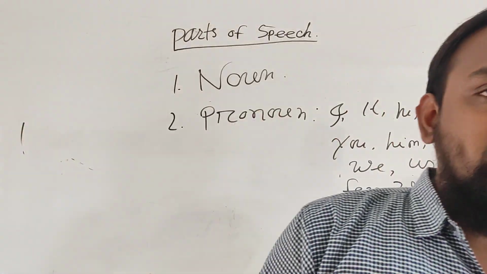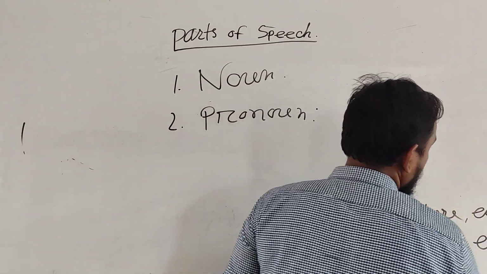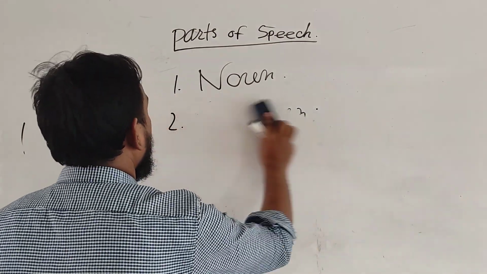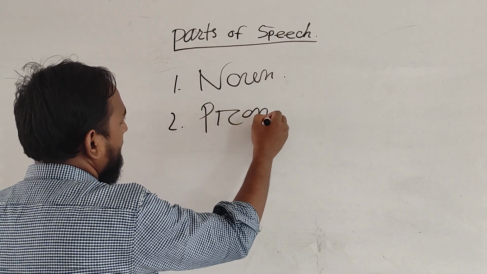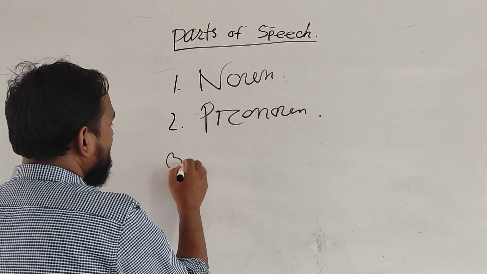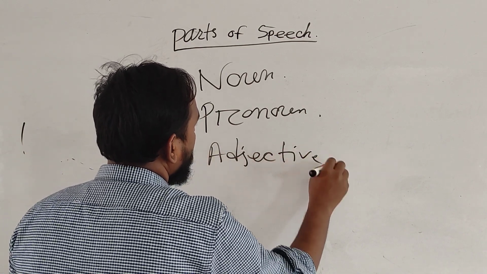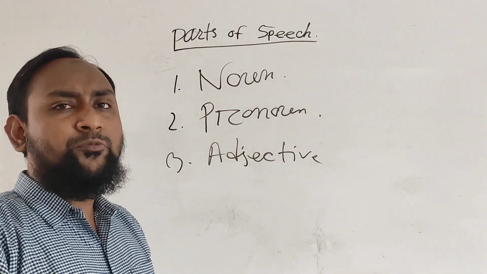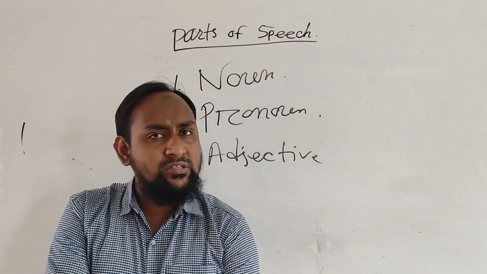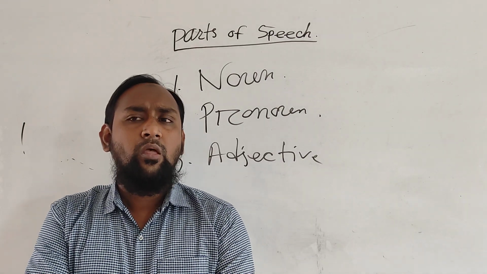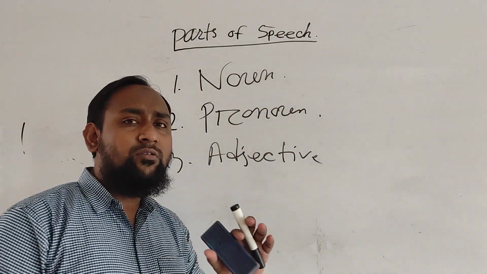So if I go to the next classes, for example, noun, pronoun, then adjective. So number 2 is pronoun, you know. Number 3 is adjective. Adjective, do you know what is adjective? Can anyone say about the adjective? Yes, you know, I hope. Adjective is a describing word.